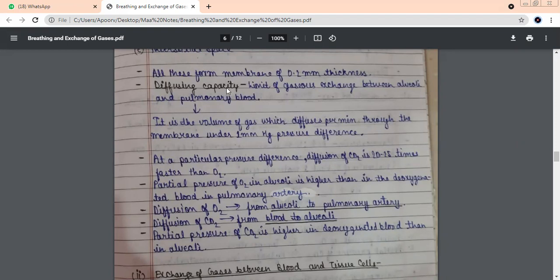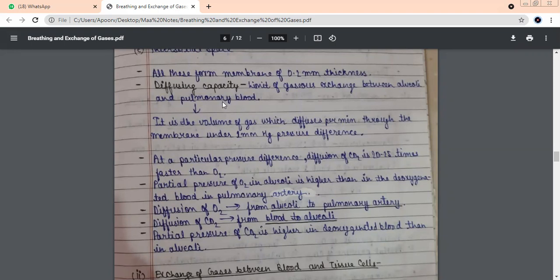So what does diffusing capacity mean? How much gas will pass from the alveoli to the blood in 1 minute, when there is a pressure difference of how much between both of them? 1 millimeter mercury. That is what we call which capacity? Diffusion capacity. I just explained that gas will go from the alveoli to the blood because there is a pressure difference. We are taking a standard pressure difference of 1 millimeter mercury. How much gas goes from the alveoli to the blood in 1 minute? That is what we call which capacity?